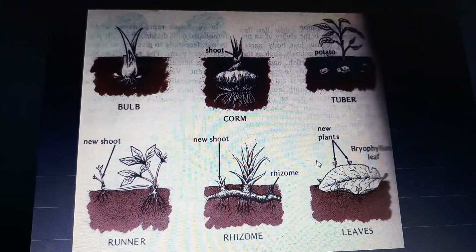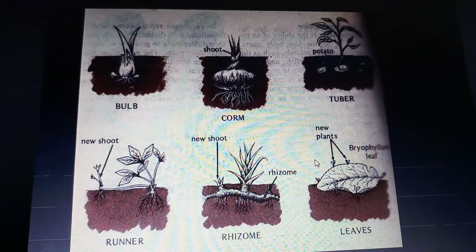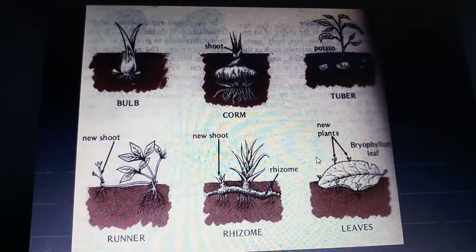So for example, bulb. This is the picture for the bulb, corm, tuber, runner, rhizome and leaves.